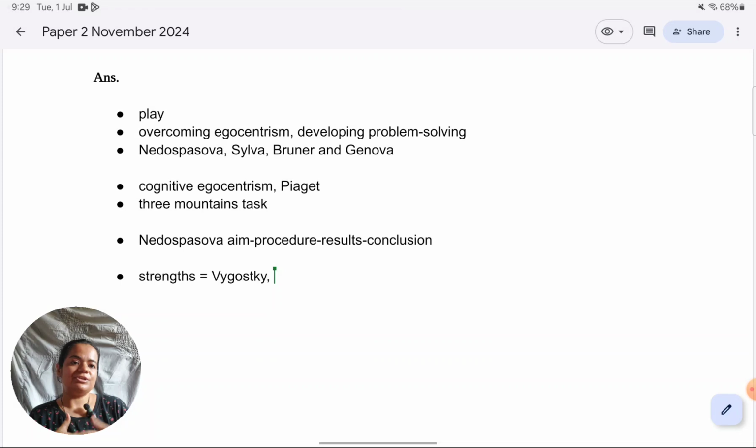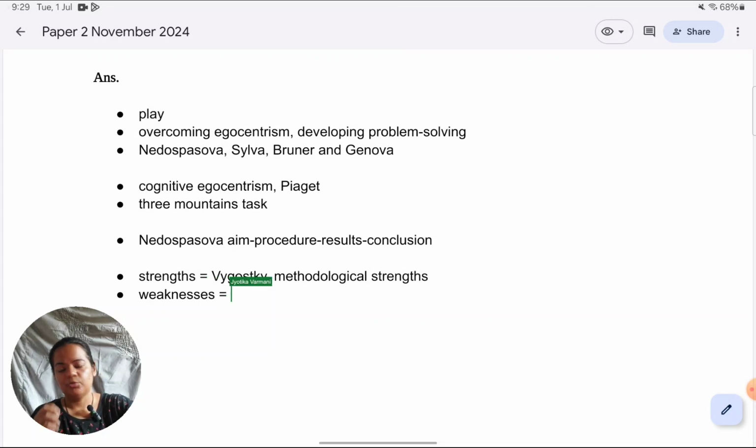In discuss questions, keep in mind that you have to evaluate the larger arguments, not the studies for themselves. So I've evaluated the argument by saying it aligns with Vygotsky's scaffolding, and then I can give an example from Nadasposova by saying that in that study, that is exactly what was found. In fact, the study was very controlled and valid. So studies like these, which are very valid, give credibility to this potential of play in overcoming egocentrism,